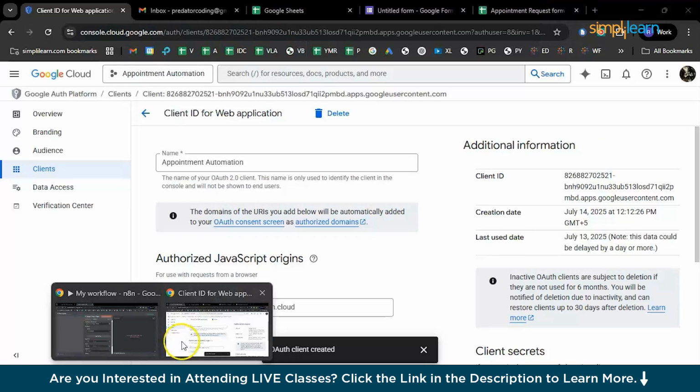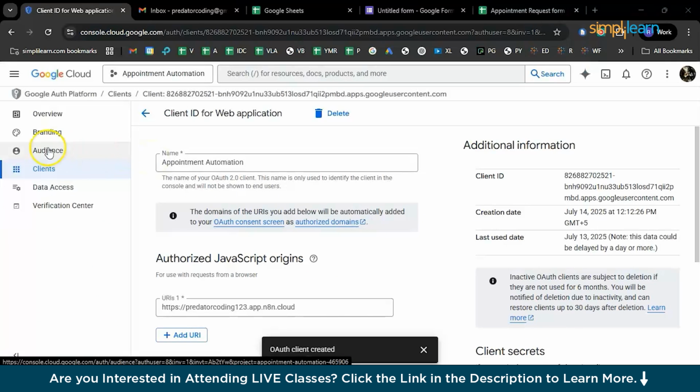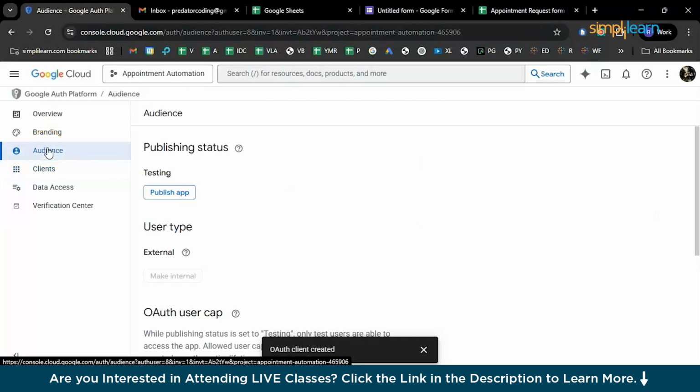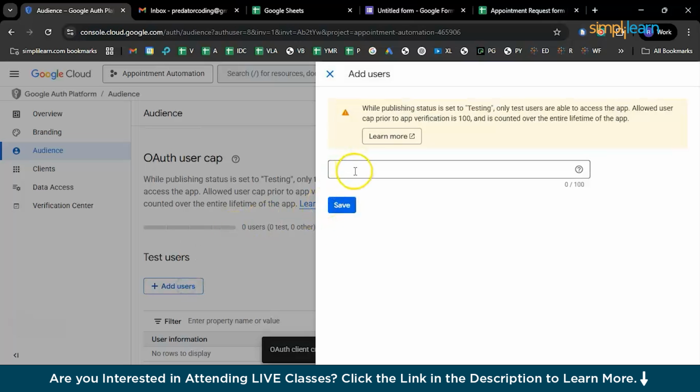So far so good. Now you need to go back to the next section. After creating clients, you need to create the audience. So basically this particular section has not been set yet. You need to have an audience so that you can try your trial run. You can test your application. For that, you need to have at least one person to have this access. So that can be a test user. So I'll be having my own email address here as the test user.